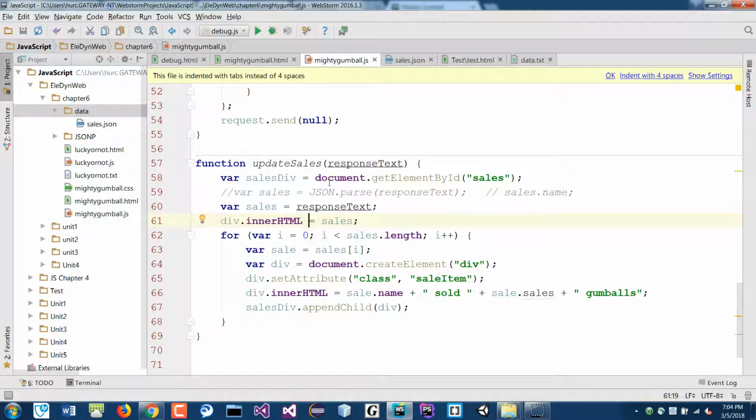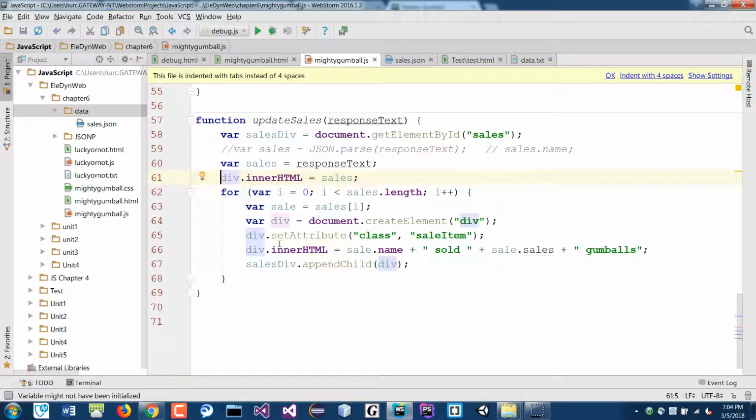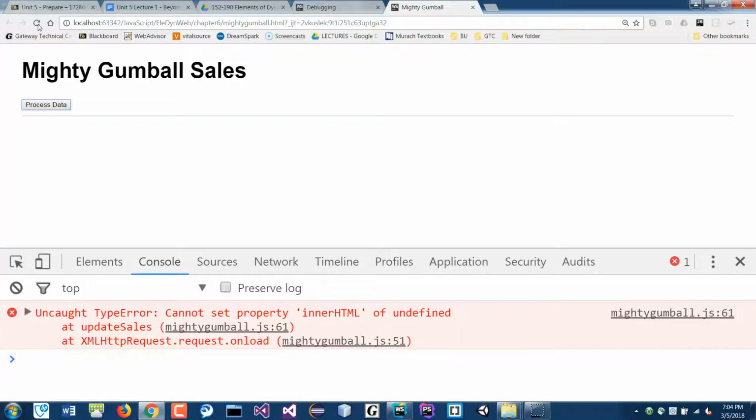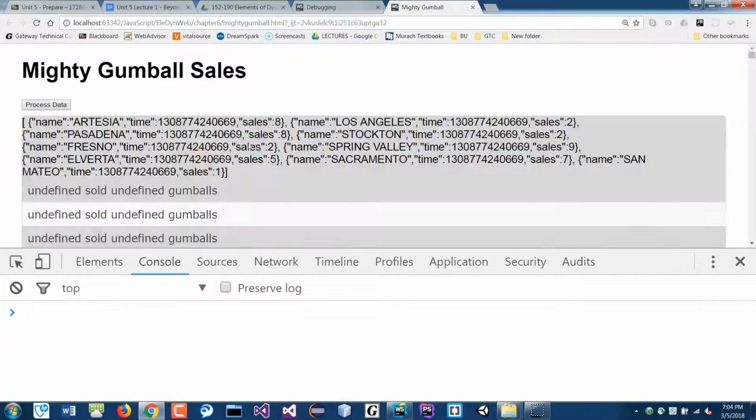Didn't like it, but, oh no, well, because I put the div down here. It doesn't exist. Yeah, put the sales div in here. Let's see. So this is just a string. Okay, this is not an object.